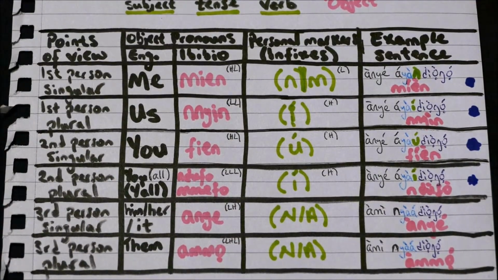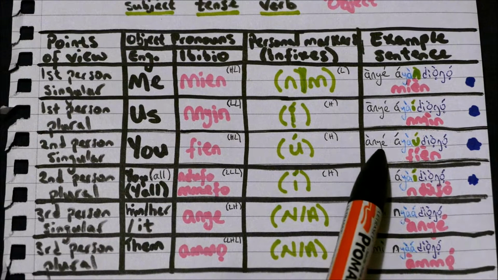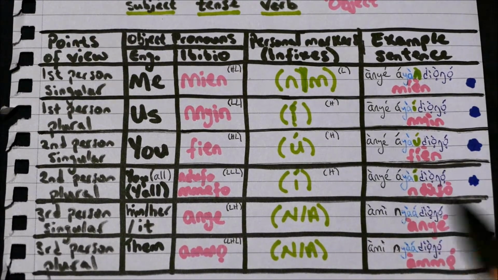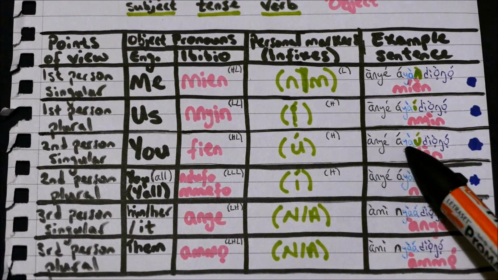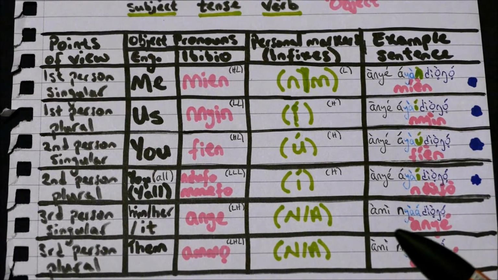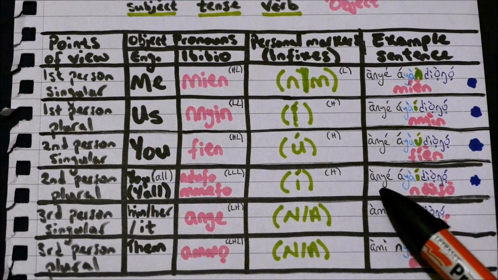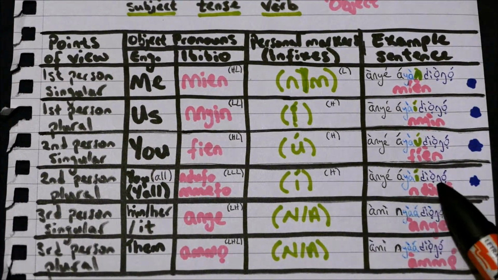So let's just quickly run through those. Anye ayan diongo mien, or you can just say anye ayan diongo. Then we have anye ayayi diongo nyan. Then we have anye ayawu diongo fien, or you can just say anye ayawu diongo. Then we have anye ayayi diongo ndofo.